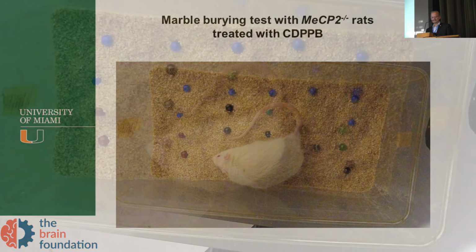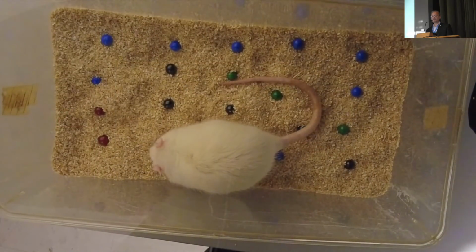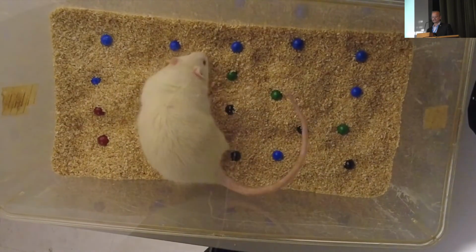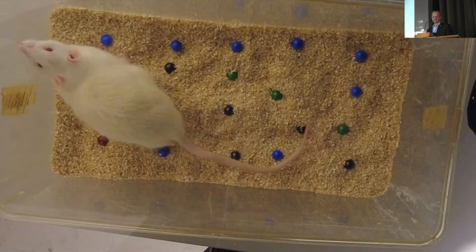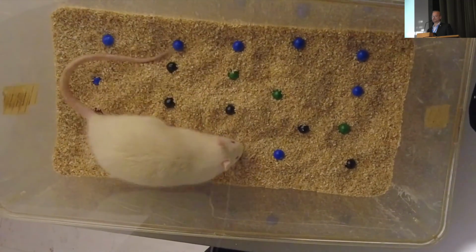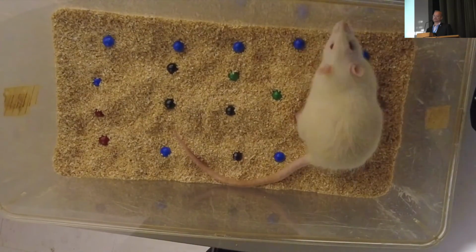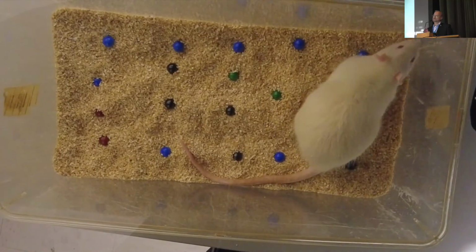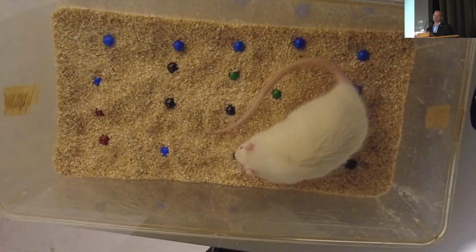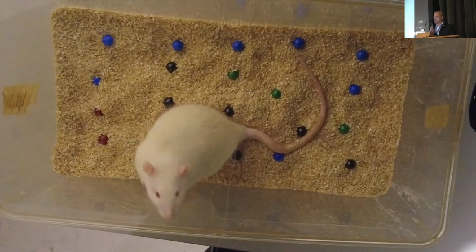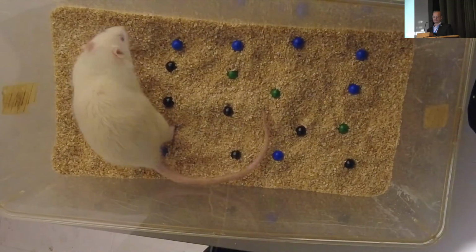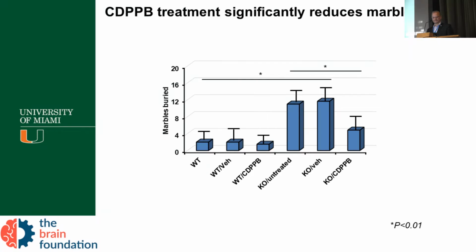And this is the same rat, but treated this time with our positive allosteric modulator, our medication, and you can see the rat stop doing those types of activity. So we basically try to characterize our animal model in multiple different ways of behavior that are characteristic of the core symptoms of autism, and trying to see if our treatment is active in most of those behaviors. So here you can see that the quantification shows that the CDPPB treatment significantly reduced marble burying.